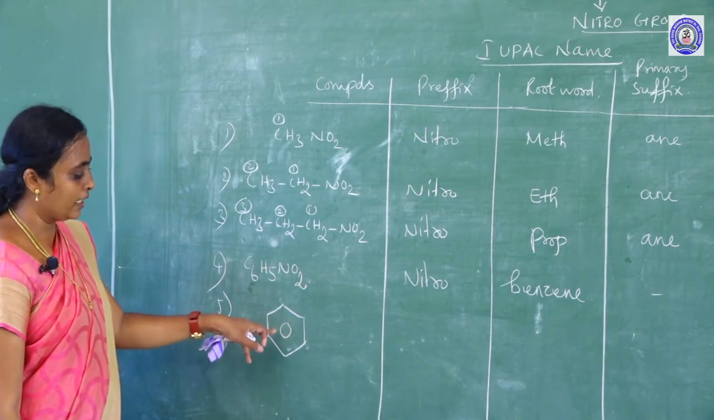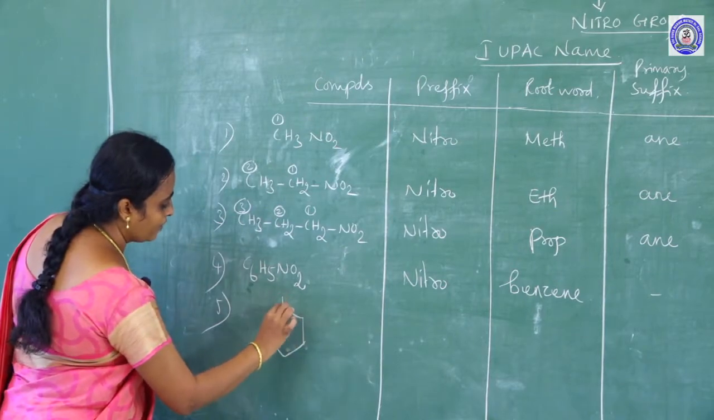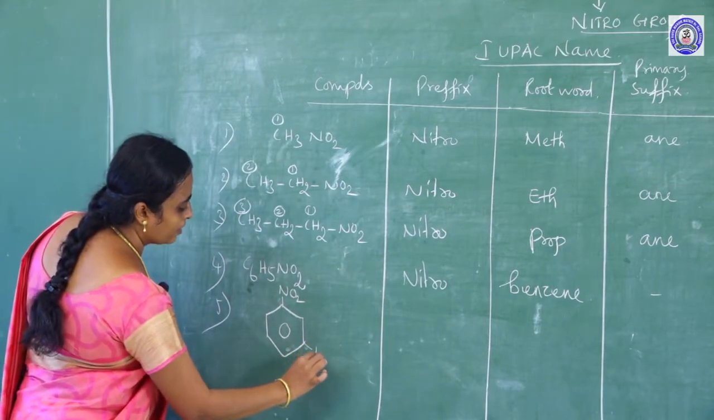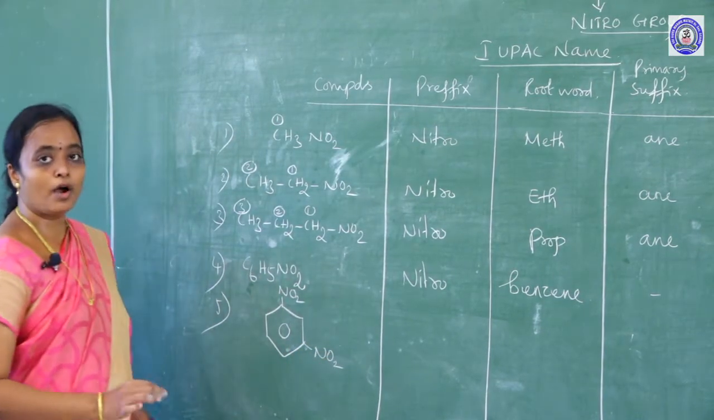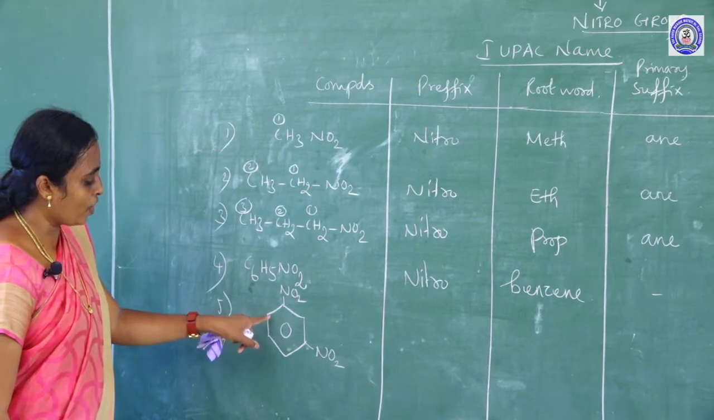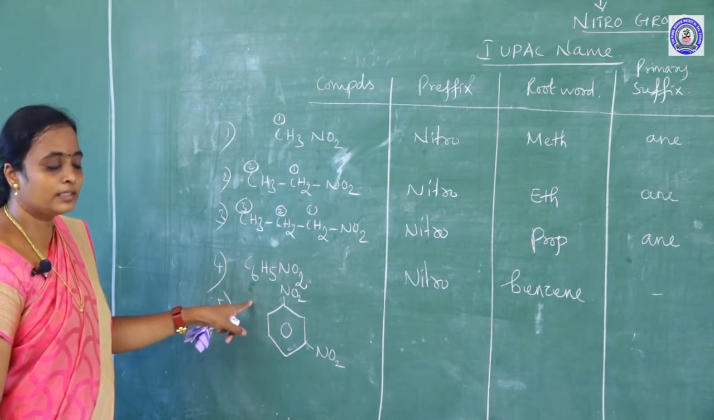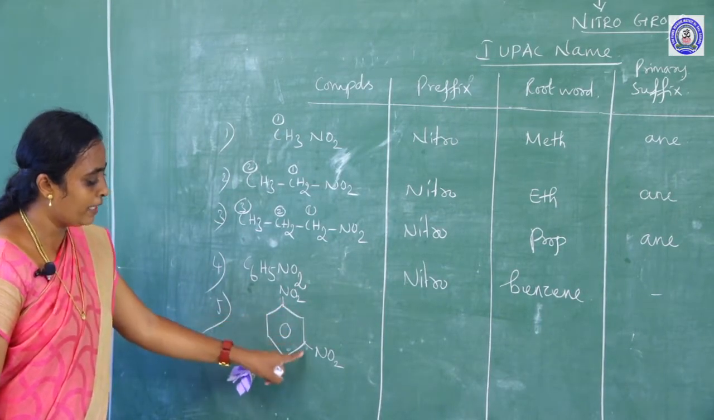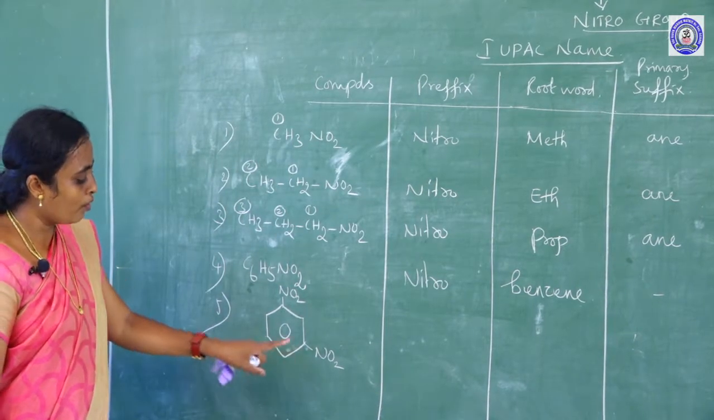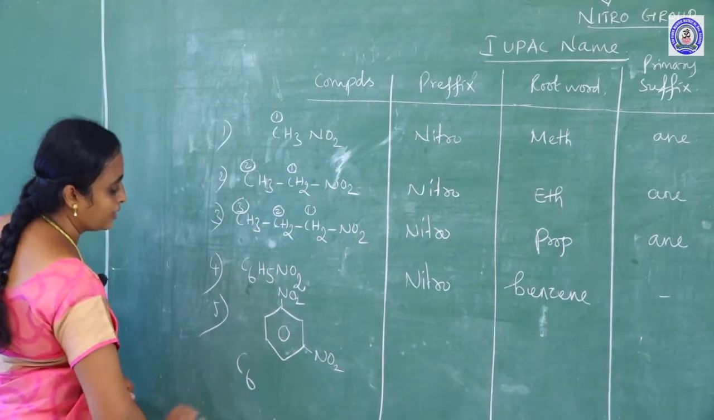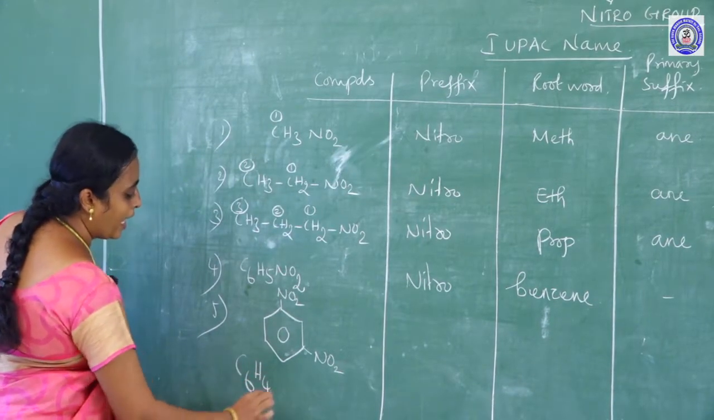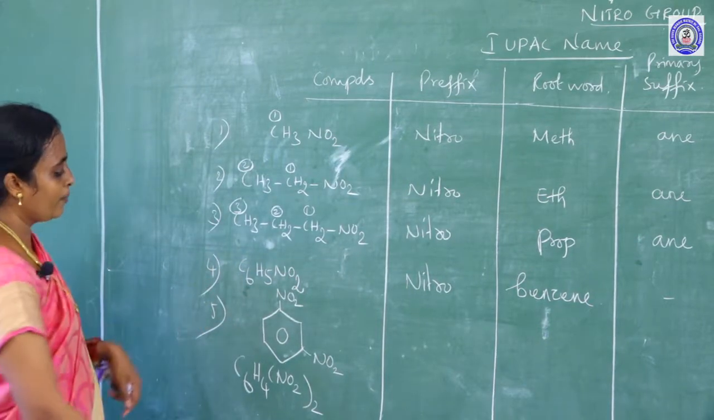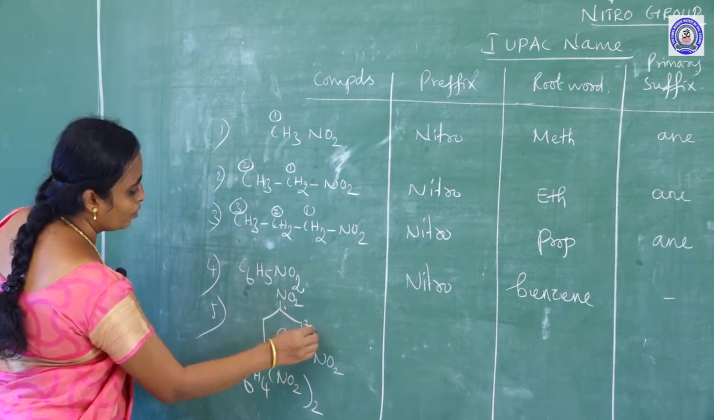C6H6. Into that, suppose I am taking one position as NO2 group and the third position also NO2 group. So, how do you get this? Already it is made up of carbon number 6 and hydrogen 6. Into that 2 hydrogens are replaced by a NO2 group. So, on the whole you will get the number of carbon is C6, but the number of hydrogen is 4 and NO2 group 2 times.